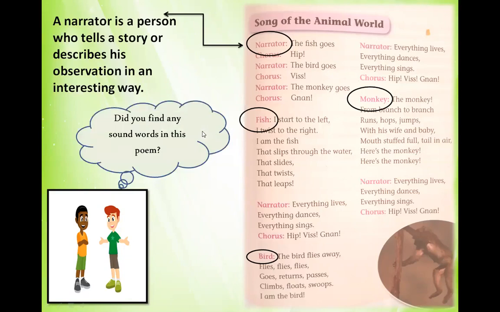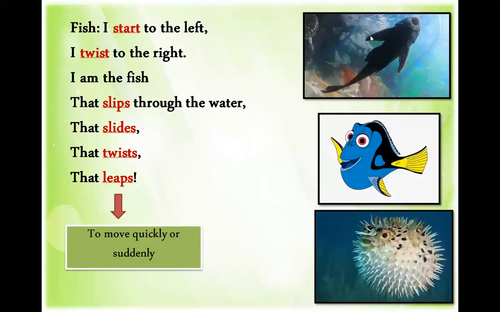Did you find any sound words in this poem? Yes. Hip, whiz, ganan are the sounds produced by the movement of these creatures. Here we can see that the fish is telling about itself to the narrator.